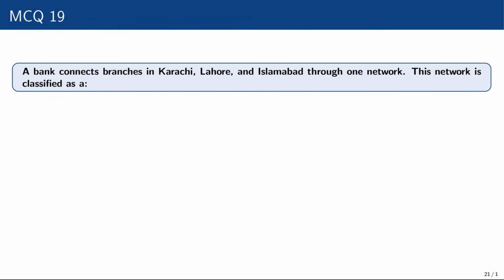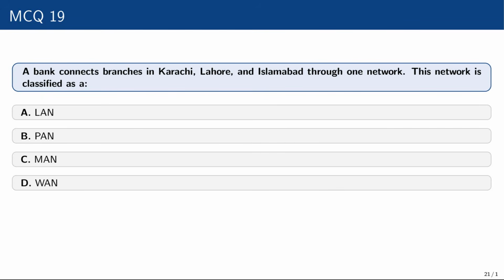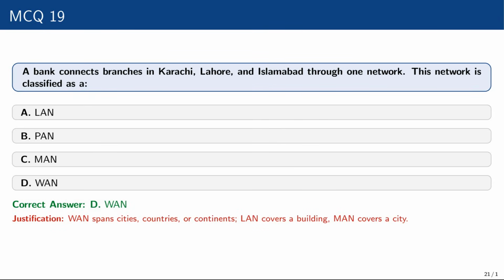Question number 19. A bank connects branches in Karachi, Lahore, and Islamabad through one network. This network is classified as a LAN, PAN, MAN, WAN. The correct option is WAN. WAN spans cities, countries, or continents. LAN covers a building, MAN covers a city.